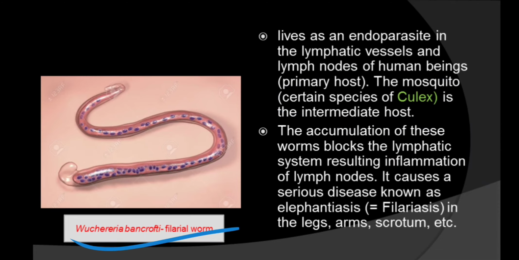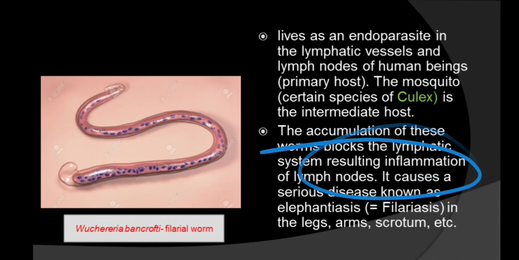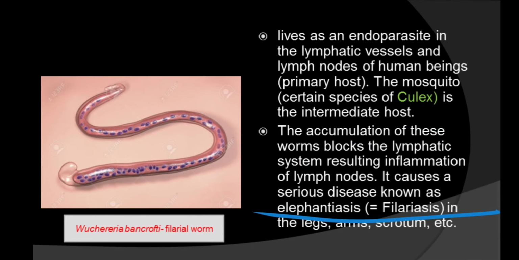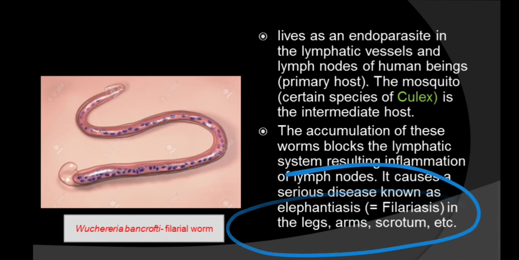By the bite of Culex, it enters our lymphatic system and reaches the lymph node and causes inflammation over there. The lymph node gets swollen and it causes a serious disease called elephantiasis. It generally affects the legs, arms and scrotum region.